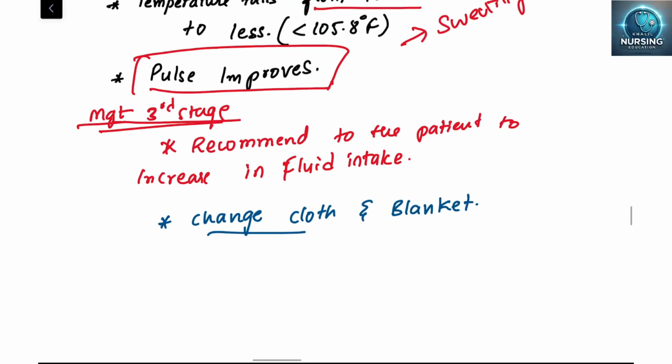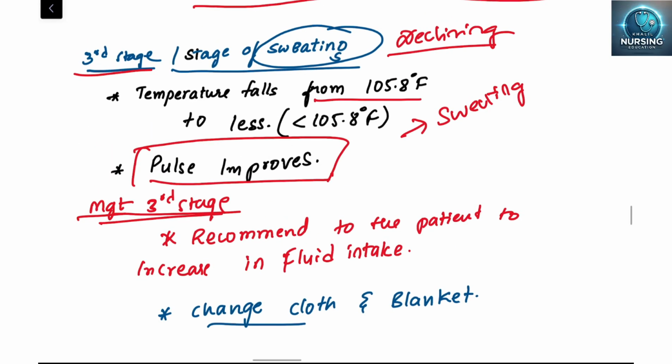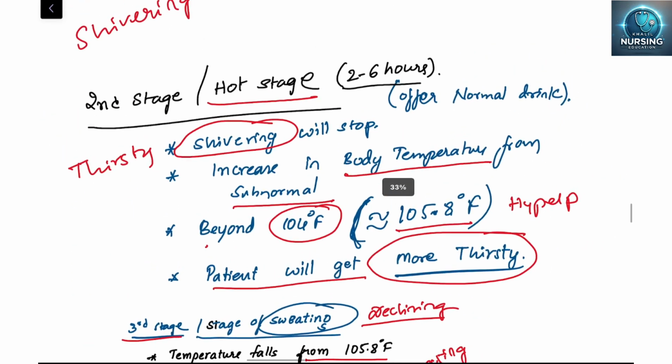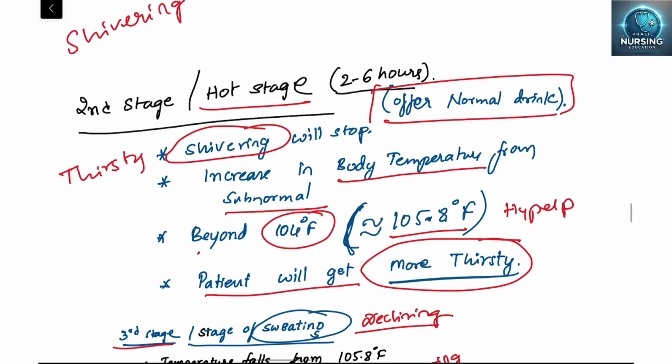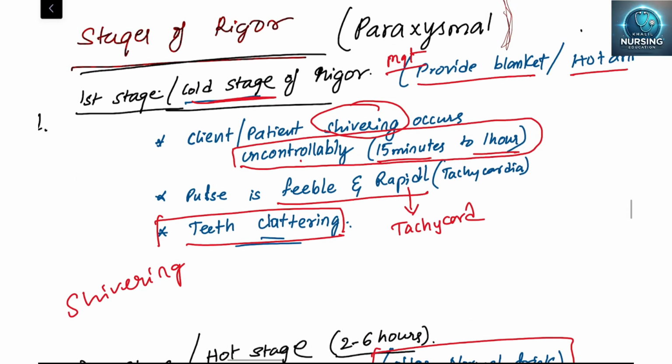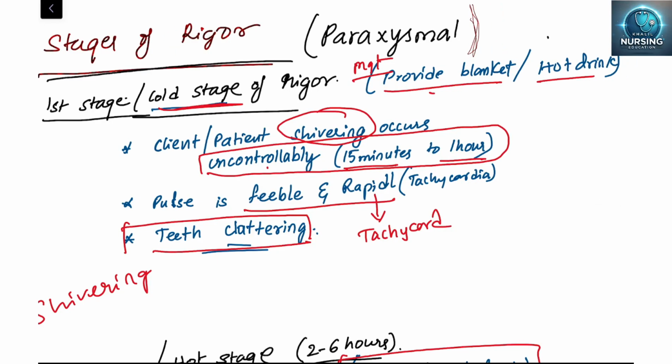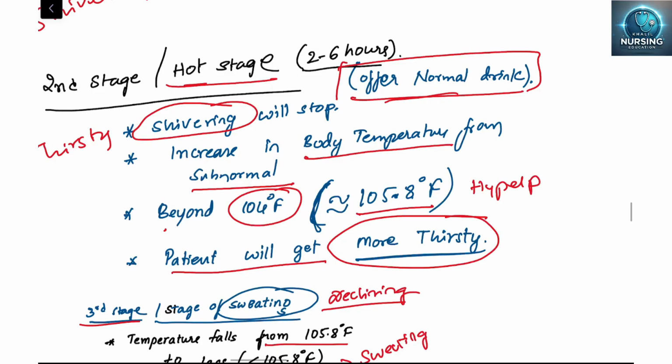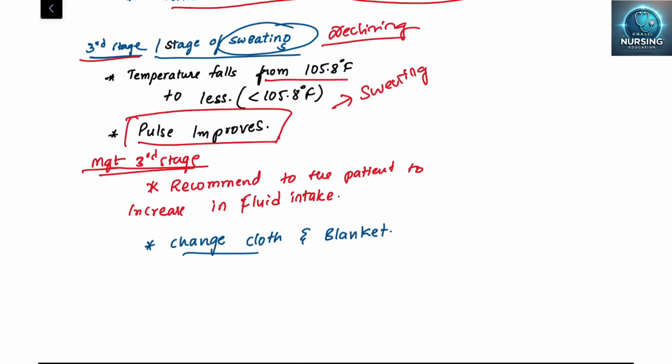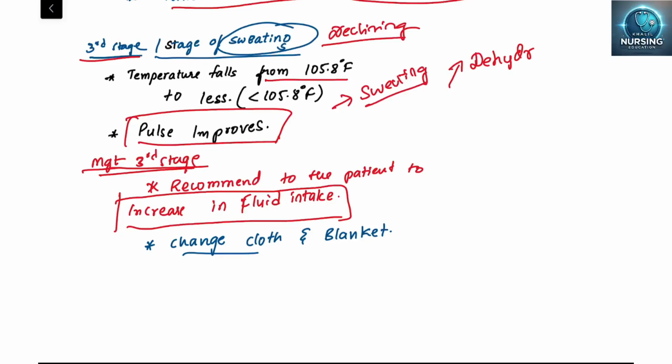What is the management of each stage? In the second stage, the hot stage, we should offer a normal drink. We need to offer a hot drink in the cold stage and a normal drink in the hot stage. Okay, and increase the fluid intake in the sweating stage. Why? Because of the sweating, there is heat loss through evaporation, which may cause dehydration. For that we have to recommend that fluid intake should be more.